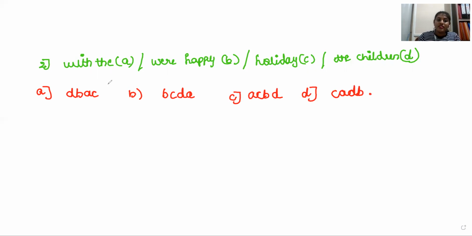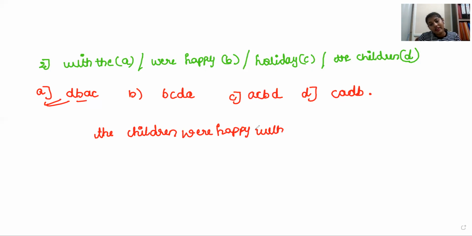How to solve it? First form the sentence and read it. We'll go with option A. D, the children, arrange it, the children. Next, B, were happy. The children were happy with the holiday.